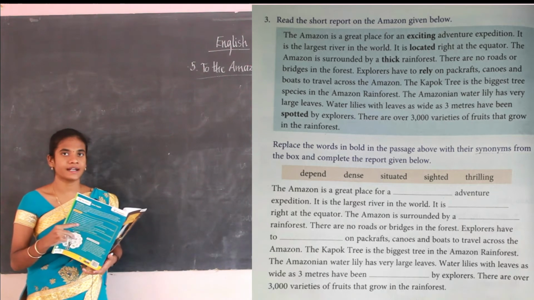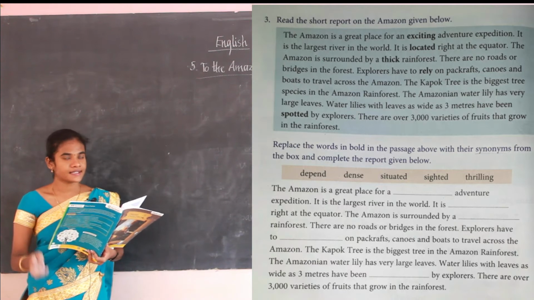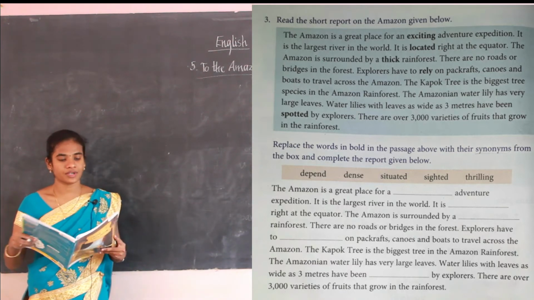So in the passage there are some bold words. For the bold words you have to write the synonyms. See this one. This is an image of the passage. I am going to read the passage.